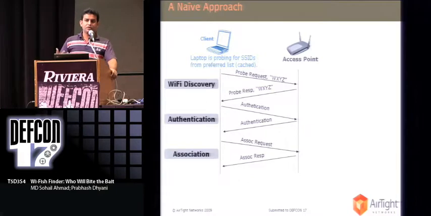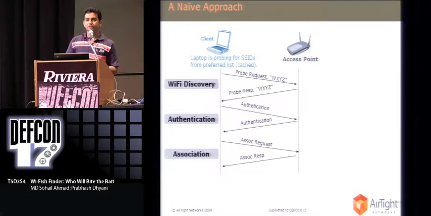Let me put one question as a naive user. If you have to find out the security of a probed SSID without using this tool, how would you do that? The simplest answer I could find: why not put up one access point and configure that access point with the same SSID for which this client is looking, and see if the client connects to that or not?